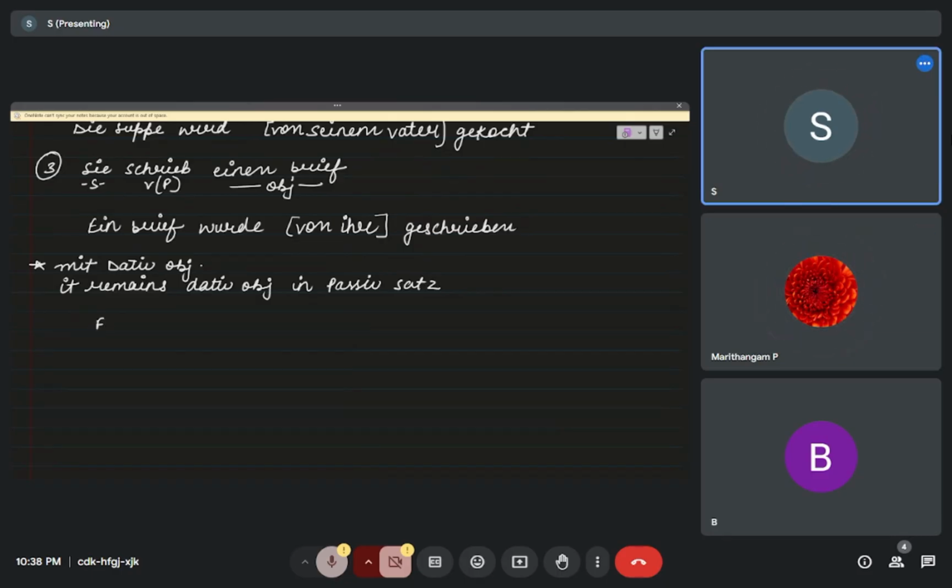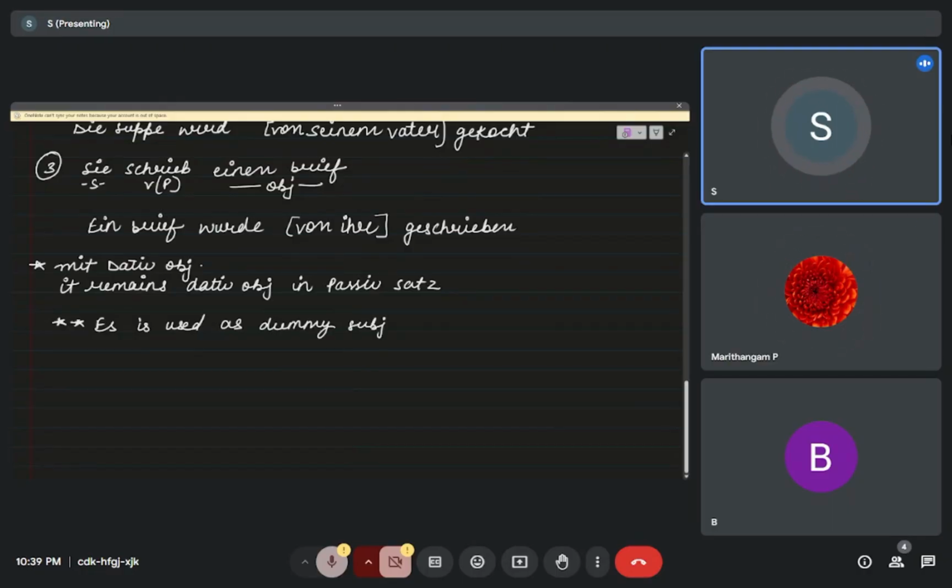So there is an important point, mark this as important: es is used as a dummy word. Es is used as a dummy subject.